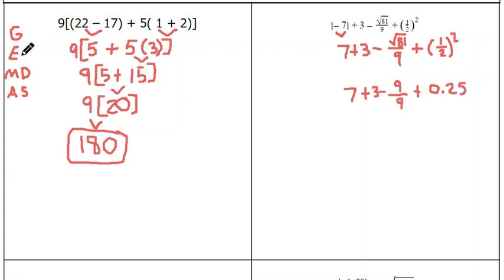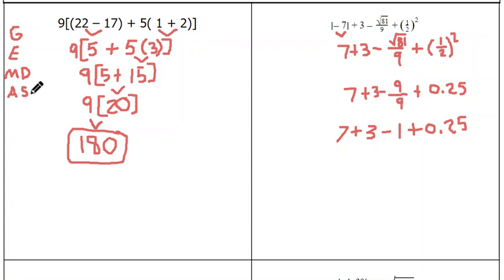I did my groupings, I did my exponents. My next one is multiply or divide. Well, let's see here. I have a divide right here. I have 9 divided by 9. A fraction bar means divide. 9 divided by 9 would give me 1, and then I can bring everything else down. I'm done with my multiplying and my dividing. Since there was no multiplying, I didn't have to worry about that. I only had to do the division problem right here with that fraction bar.